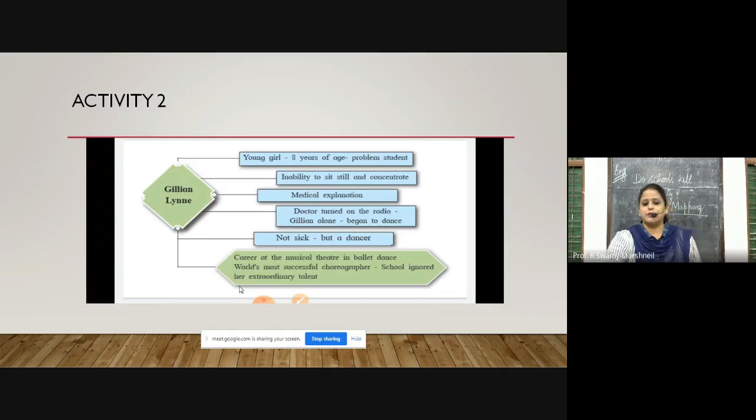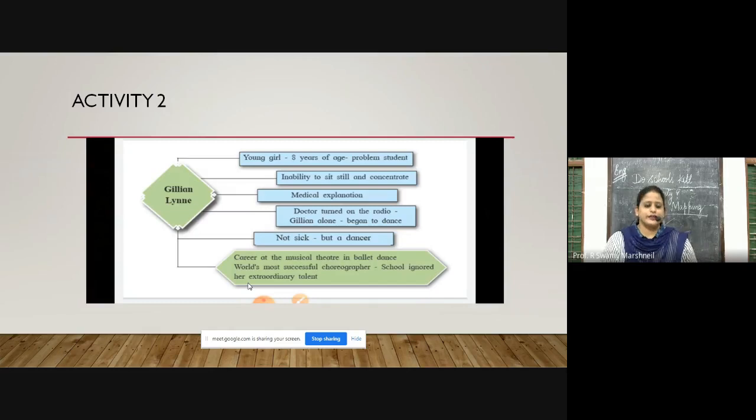This is the mind map created from the paragraph given to you and me in the textbook. So Gillian Lynne was an 8-year-old girl who was unable to concentrate in the class. She found it difficult to sit properly in one place and she would constantly be fidgeting, constantly be distracted. So on the teacher's suggestion, Gillian Lynne's mother took her for medical help. Her mother thought, my daughter is not normal, I have to take her to the doctor.